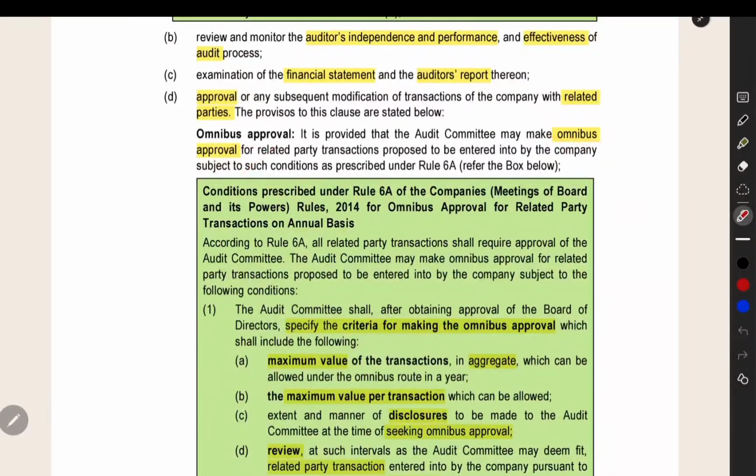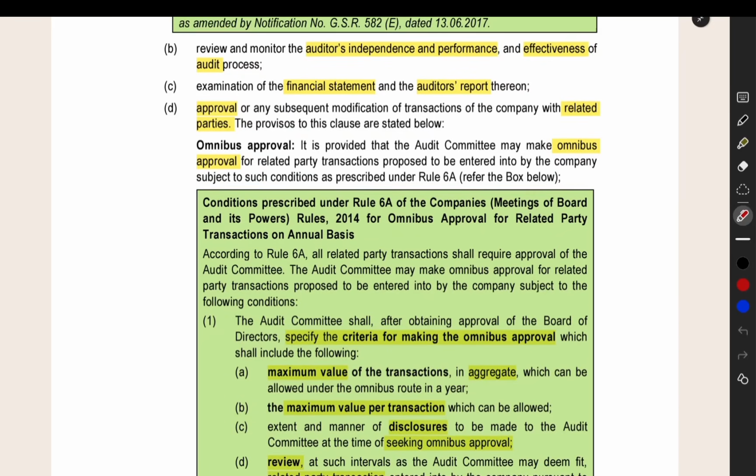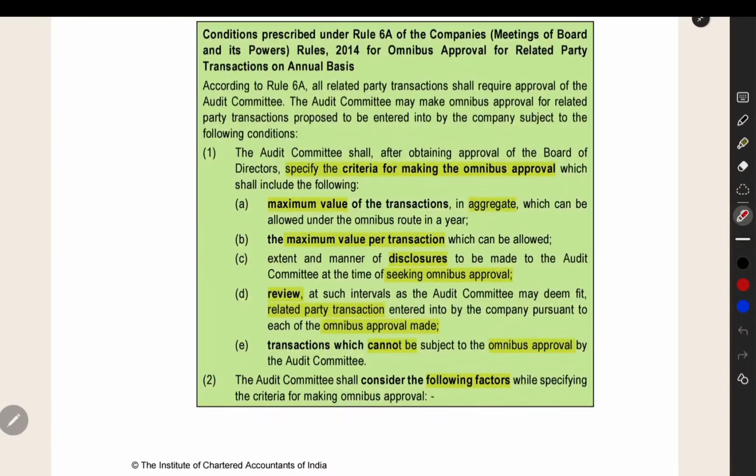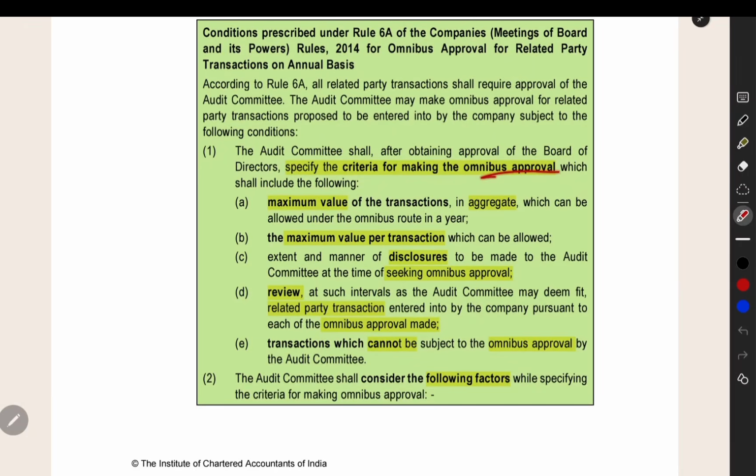Omnibus approval means it is a blanket approval with which you can do transactions up to a certain limit. Within 1 year you can do any number of transactions up to the limit, following the conditions, after that approval, without going to the audit committee each time for approval. For that purpose only we have created this omnibus approval provision. In that omnibus approval, they will give the criteria for giving the omnibus approval. Maximum value of transaction: this much only you can do using this omnibus approval.